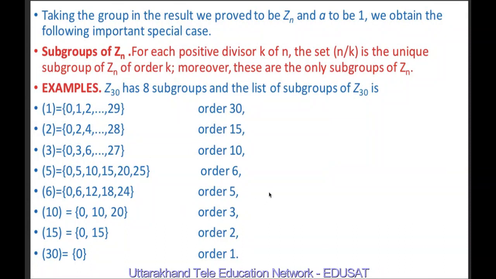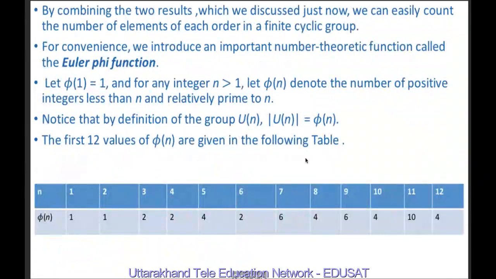Thus, it verifies the theorem which states that for each positive divisor k of n, the set generated by n upon k is the unique subgroup of Zn of order k, and these are the only subgroups of Zn. So by combining the last two results which we discussed just now, we can easily count the number of elements of each order in a finite cyclic group.